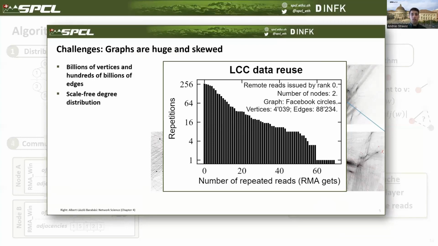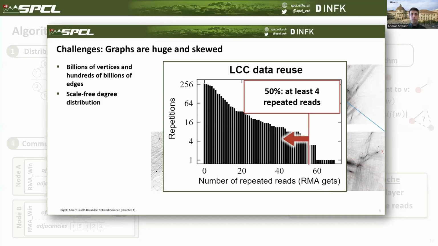And what we can see is that from the viewpoint of process 1, 50% of the reads are repeated at least 4 times. That is, we can exploit this temporal locality that is offered by the communication pattern in our algorithm by caching RMA reads.